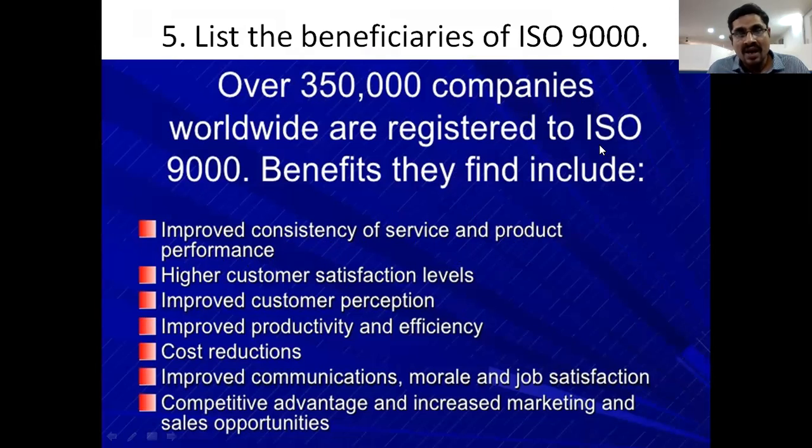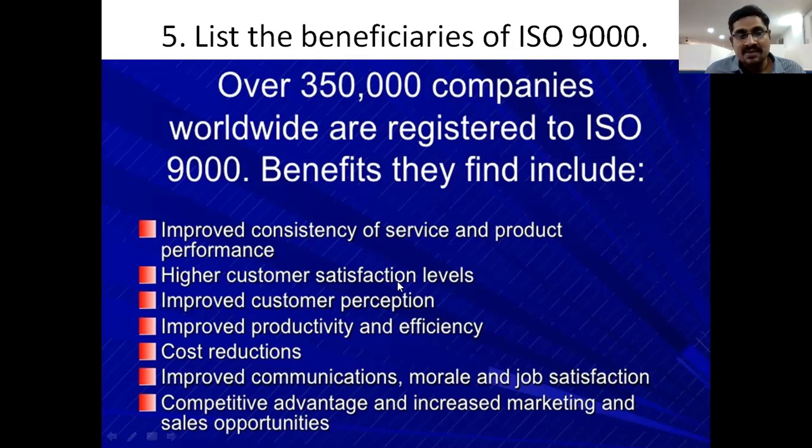ISO and ISI give policies, rules, regulations and guidelines. If we follow their guidelines, then our company performance, our product performance, and our company services will improve.